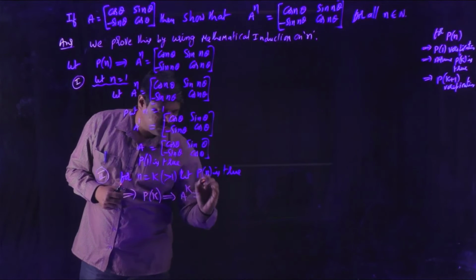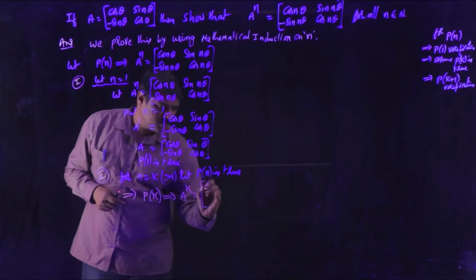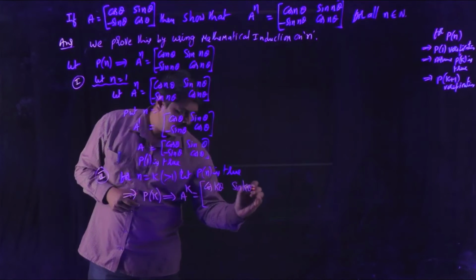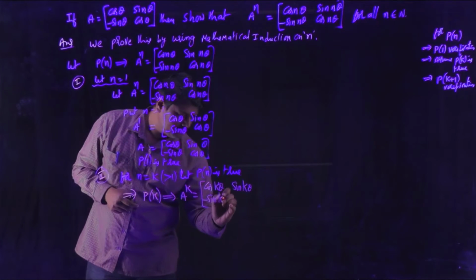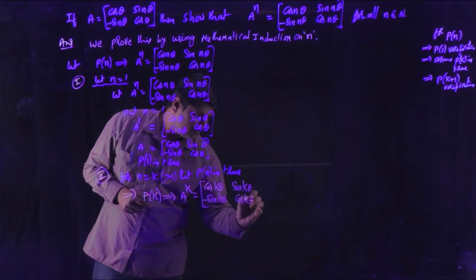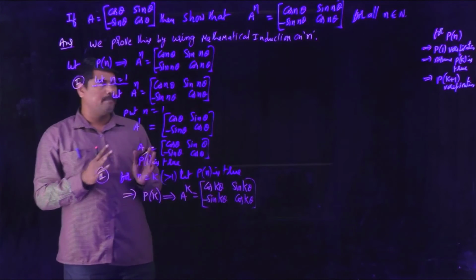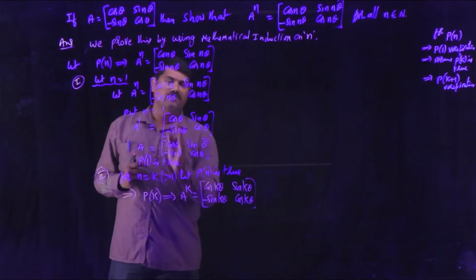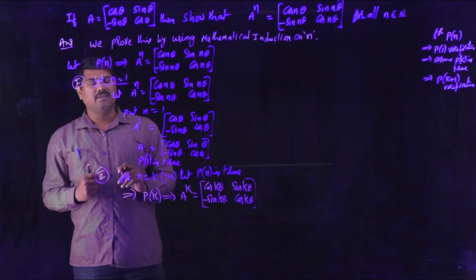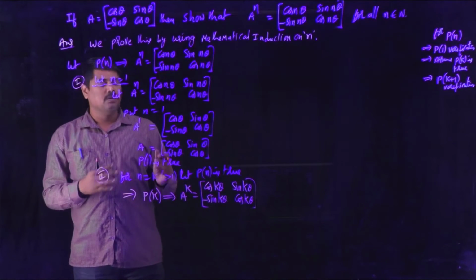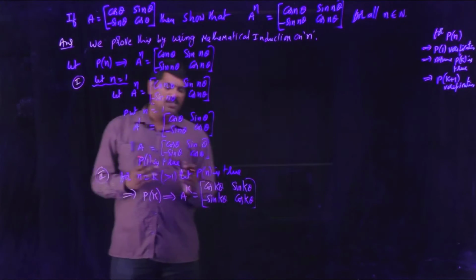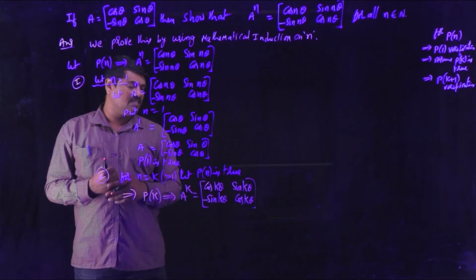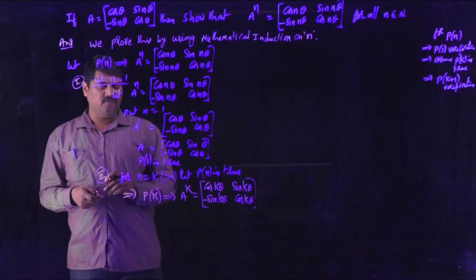That means you have to substitute n with k, so you will get cos k theta, sin k theta, minus sin k theta, cos k theta. You have to assume this during the process of mathematical induction. After verifying n is equal to 1, you have to assume the given statement is true for n is equal to k, which is considered greater than 1. So this is P of k.